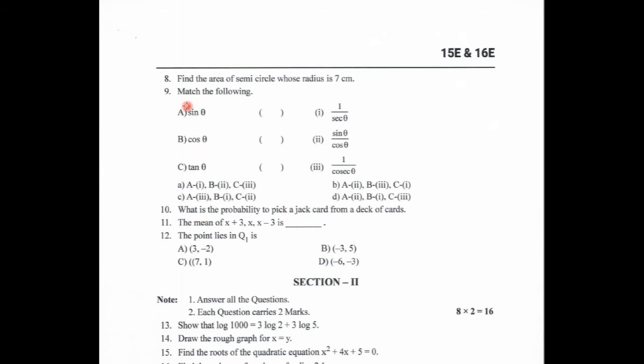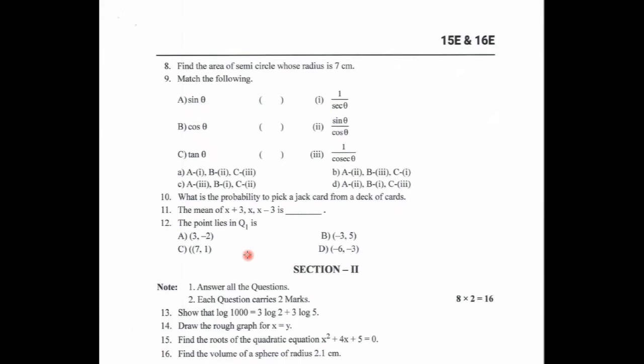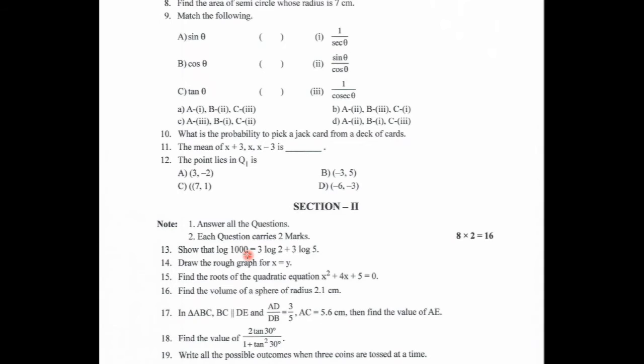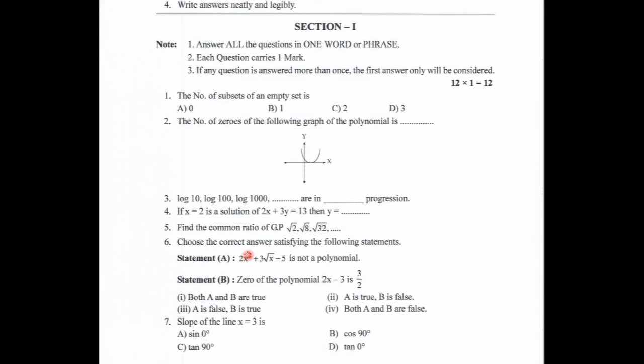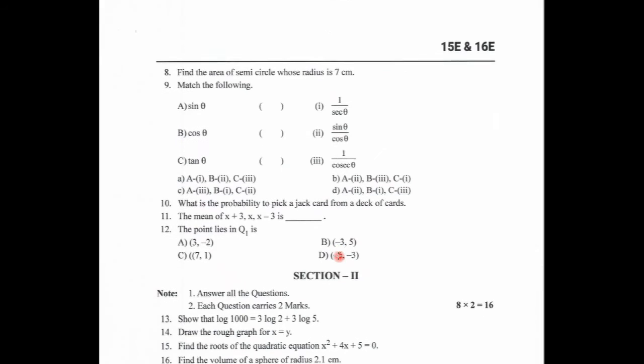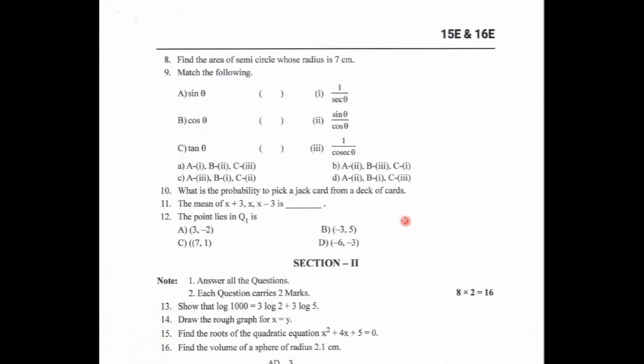Ninth one is based on trigonometry. 10th one is based on probability. 11th is based on statistics. 12th is coordinate geometry. Now coming to section 1, all questions are compulsory, we have to write them all. Each question carries 1 mark. So 12 questions are there in section 1.